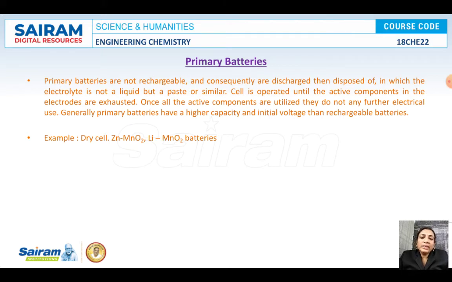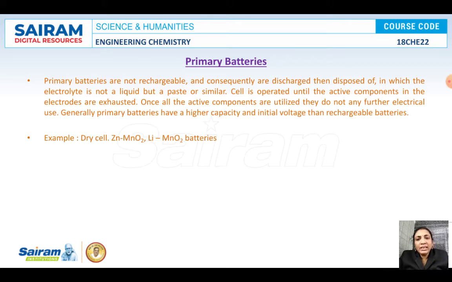So in the case of primary batteries, they are not rechargeable. Consequently they are discharged and then disposed of. Once all the active components are used up, they should be discarded. The electrolyte is a liquid or a paste. To avoid leaks, paste type electrolytes are generally used. The cell is operated until the active components are present. Once all the active components are utilized, they do not have any further electrical use, so they must be discarded.